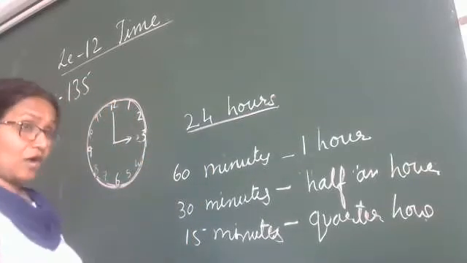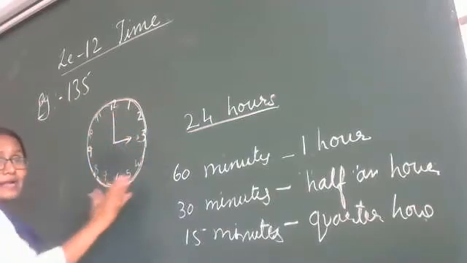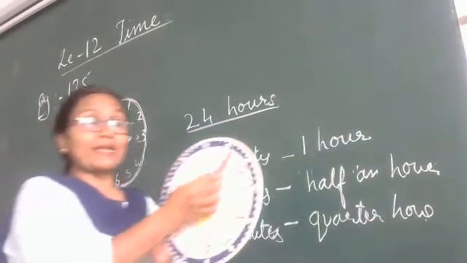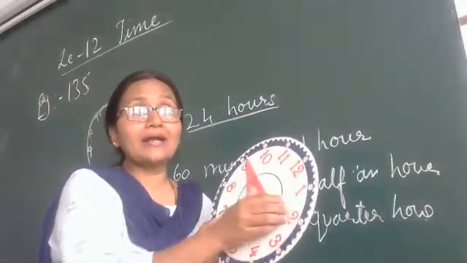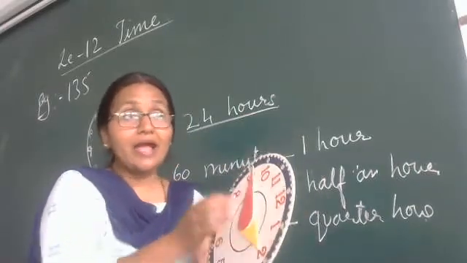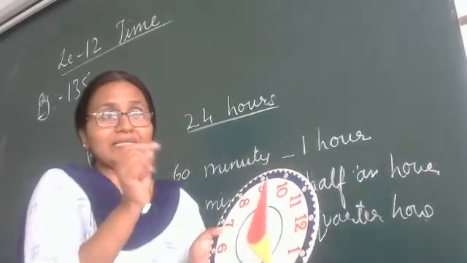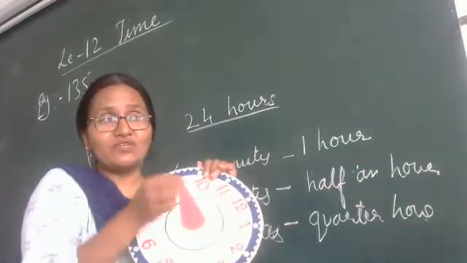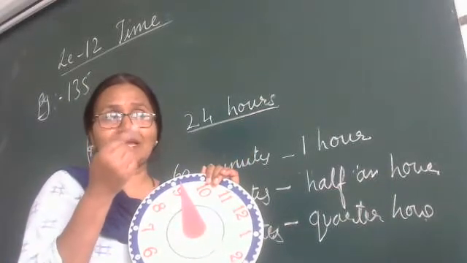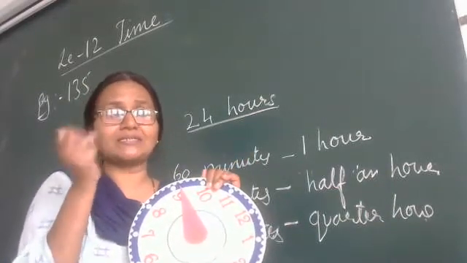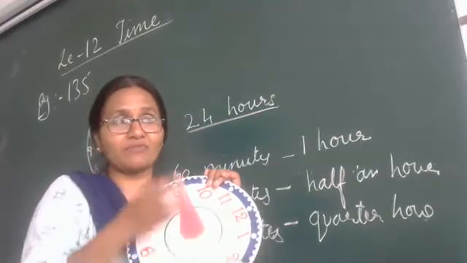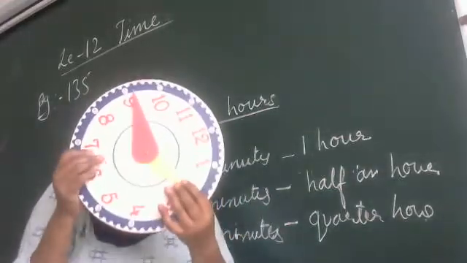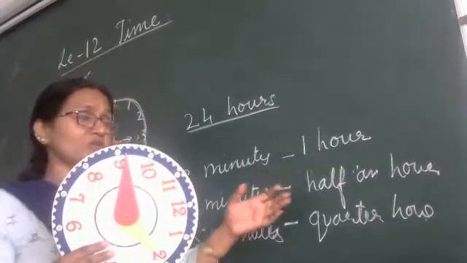Yes. Now, the big hand is the minute hand and the small hand is the hour hand. We are not having the second hand here, which shows 1 second, 2 seconds, 50 seconds, that tick, tick, tick, going fast. We are learning only the 2 hands here.